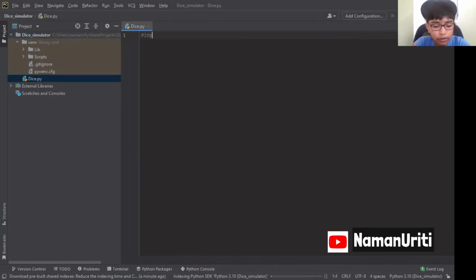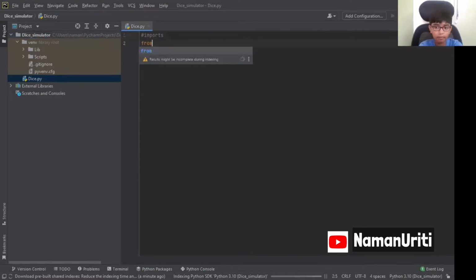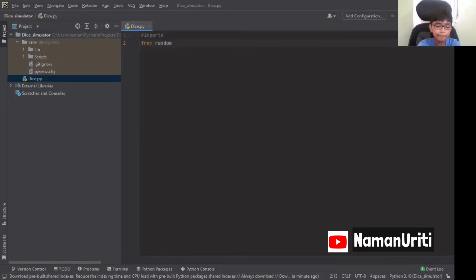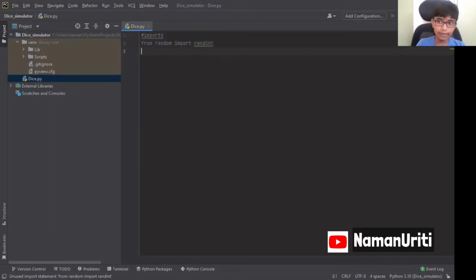First, we are going to do the imports, and as I told you, from random import random. What is random? That means random integer. So we have imported this.